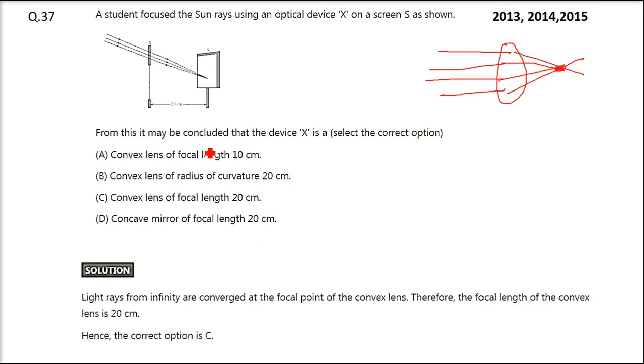So you can see it, this is 20 centimeter. From this it may be concluded that the device X is a convex lens of focal length 20 centimeter, because it is from here to here, it's 20 centimeter. So light rays from infinity are converged here at the focal point of the convex lens. Therefore the focal length of this convex lens is 20 centimeters. So correct option is C.